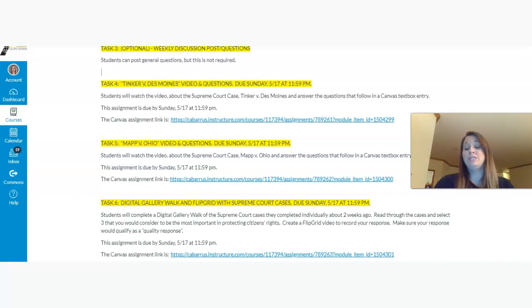Last week, you watched an entire movie on Gideon versus Wainwright. This week, I want to focus on Tinker and Mapp. The Gideon case was pretty significant because it guarantees a lawyer in every case. It looked at Amendment 6, took the wording of Amendment 6, and said in every case, you're guaranteed a lawyer if you cannot afford one. That's incredibly important in interpreting that amendment.